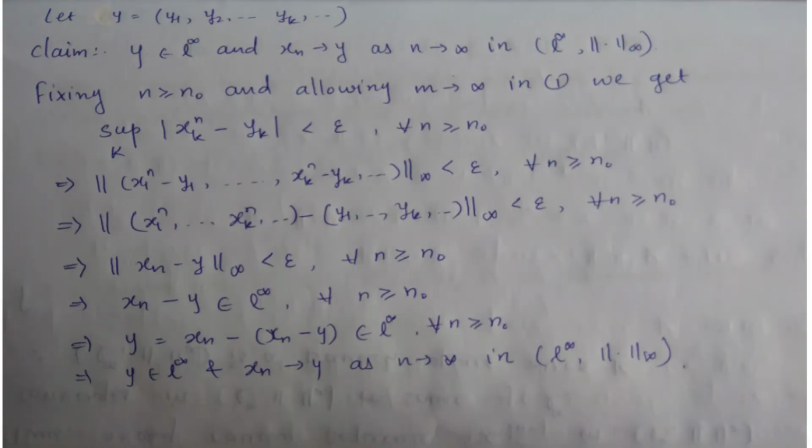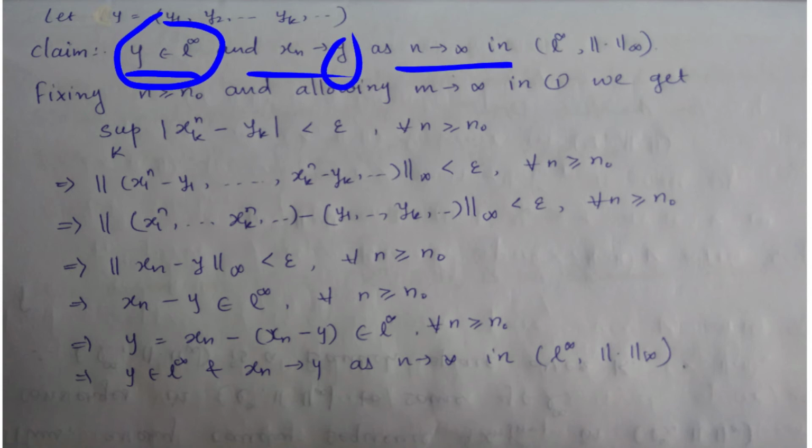So next, let y equal to (y1, y2, up to yk and so on). Our claim, which we have to prove, is that y belongs to L infinity and my sequence xn converges to the point y as n tends to infinity in the space L infinity with this norm.